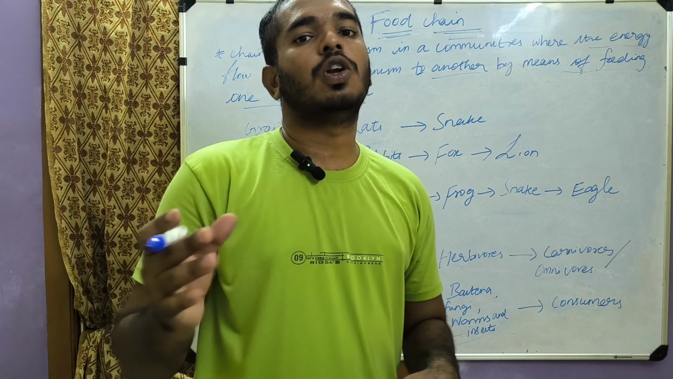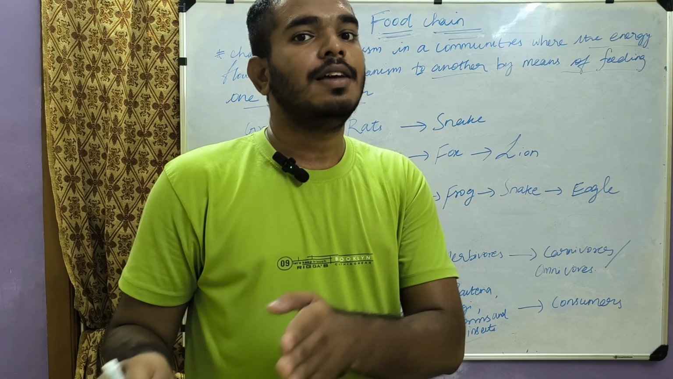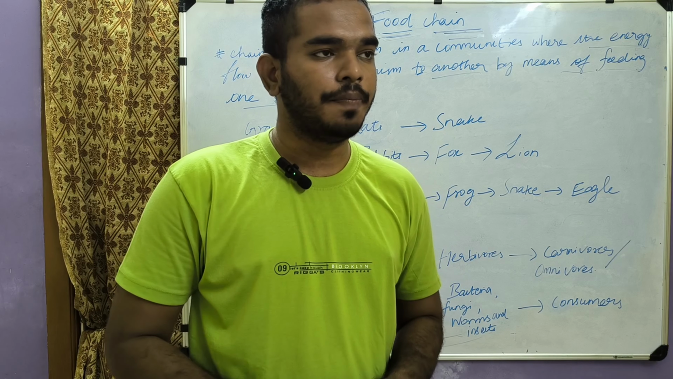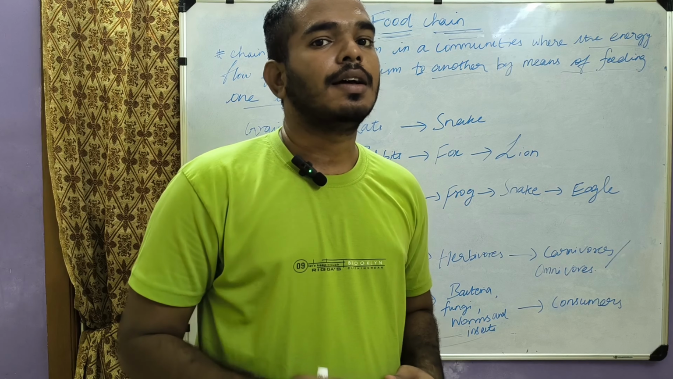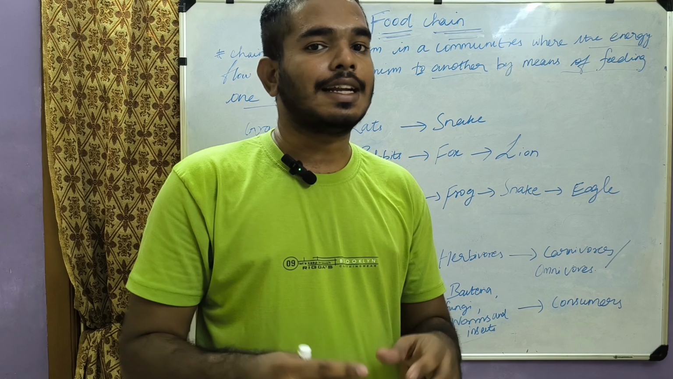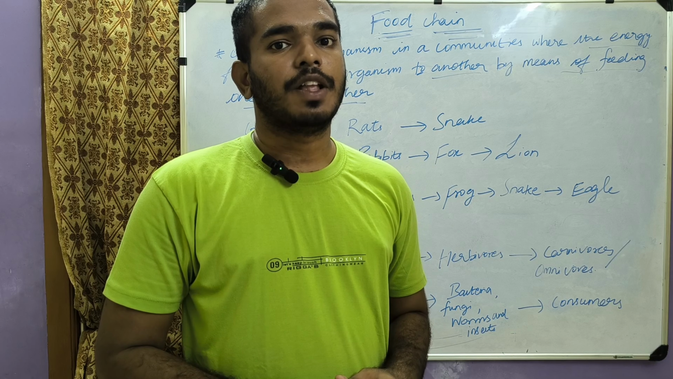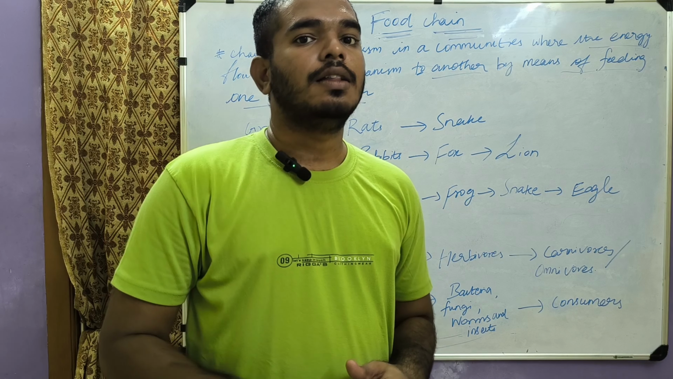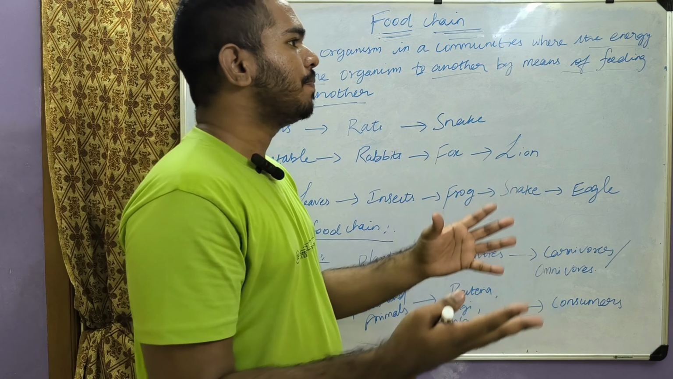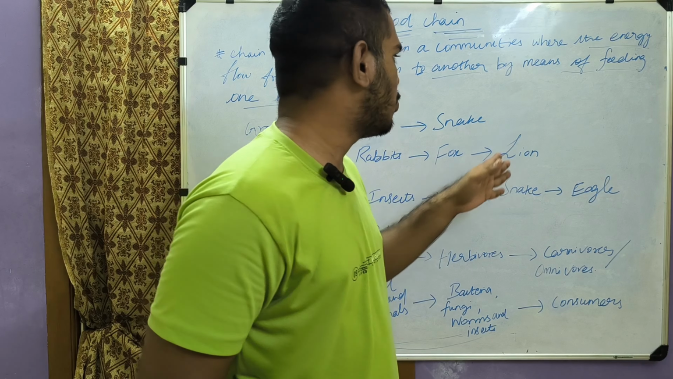So, whenever one organism meets another organism, there will be an energy flow from one organism to another organism. Take for example, if a snake eats a rat, the energy that a rat consists in its body will flow to a snake. Whenever the eagle eats a snake, there will be energy flow from a snake to eagle. So this is what the food chain is. There are various examples of food chain we are going to see.